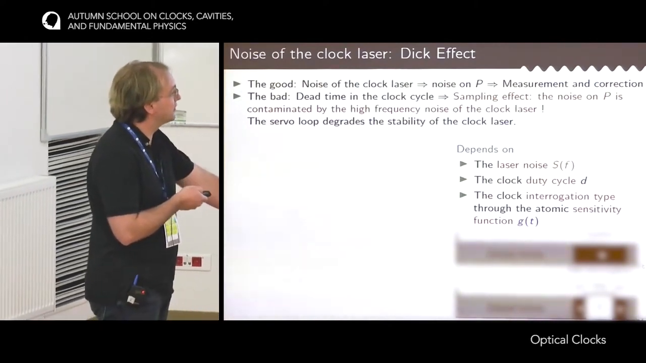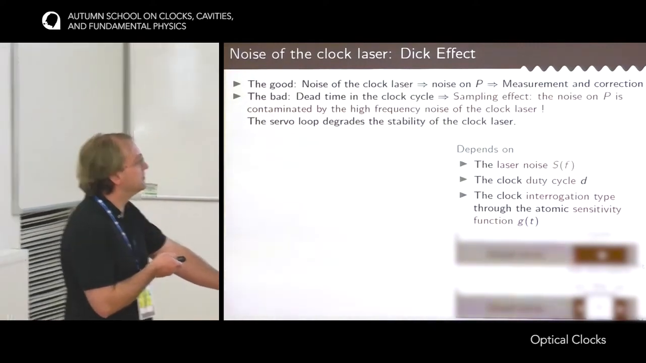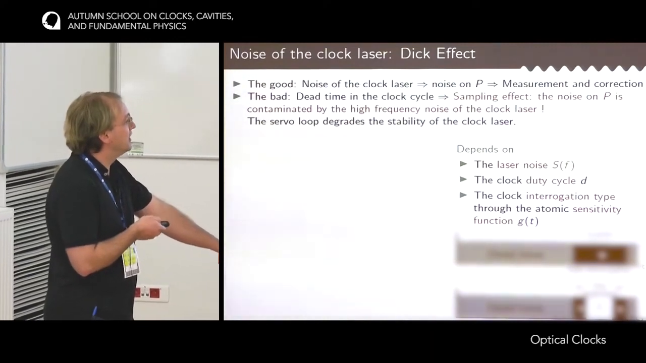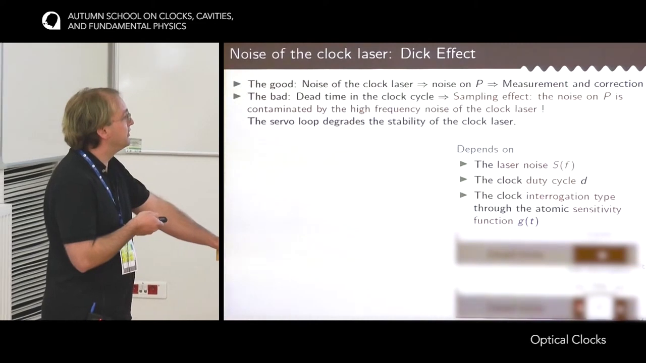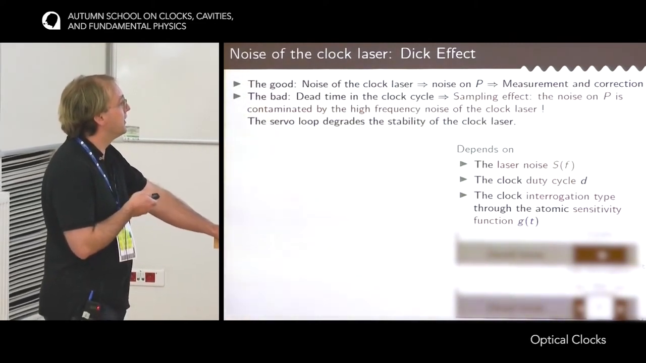And I've depicted this clock cycle for two different interrogations: either a Rabi interrogation, in which the interrogation is constantly on for a given duration, or the Ramsey interrogation, in which the atoms are in free evolution separated by two short pi half pulses.